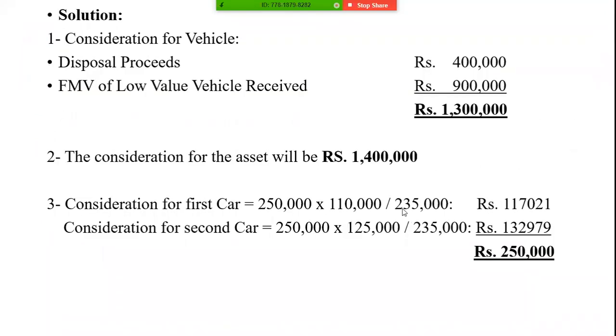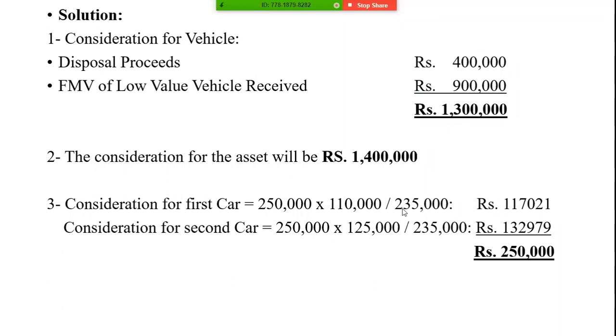This is very simple, summing up what Ali, Awais, and Ruhul explained. For the first part, the consideration for the vehicle would be the disposal proceeds of 4 lakh as mentioned in the question, plus the fair market value, that is 900,000. So 1.3 million would be used. Second question, what would be the consideration of the asset? Whatever the fair market value of that vehicle is, we would use that. So that is 1.4 million.